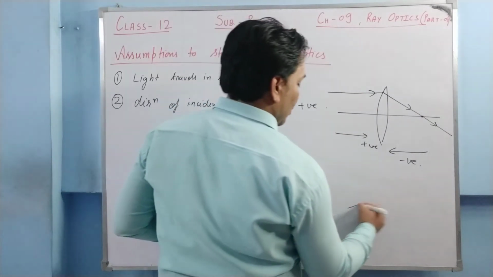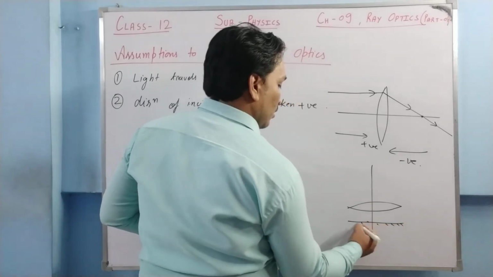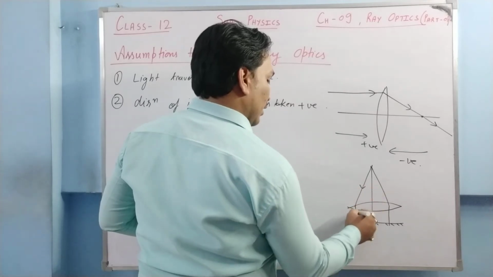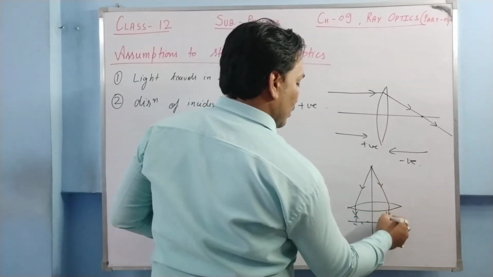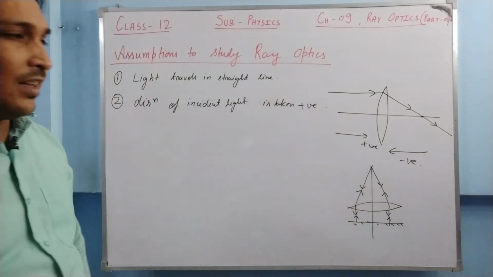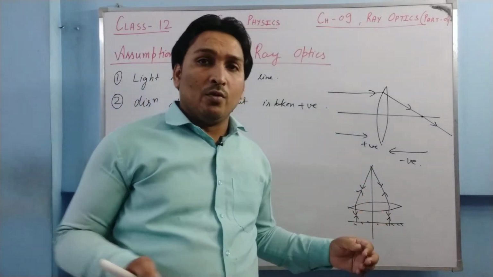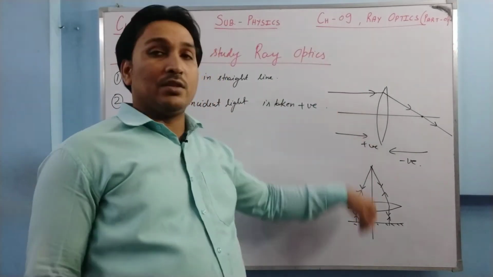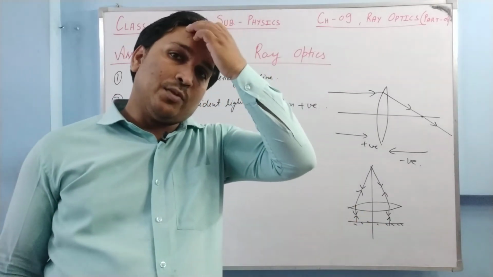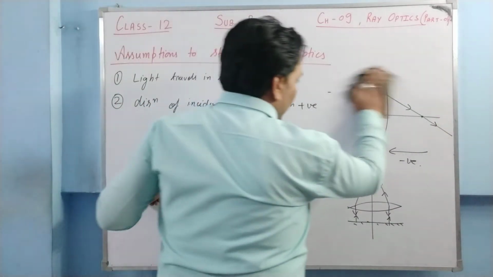In class 12th, you are going to study ray diagrams like this. Here a plane mirror is there. A ray of light falls on this one, then falls on this one, so the ray goes like this, then goes like this. In this case, deciding positive and negative may be kind of difficult in comparison to this. But if you know the concept that this direction, being the direction of incident light, is taken positive, the rules of sign convention become a bit easy. So the direction of incident light is taken positive.